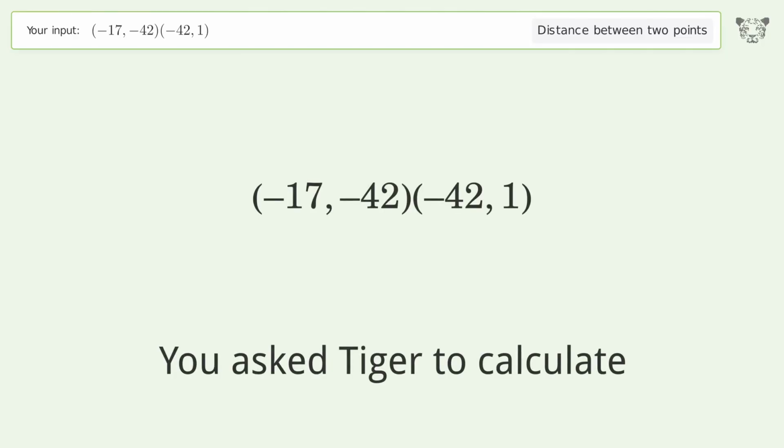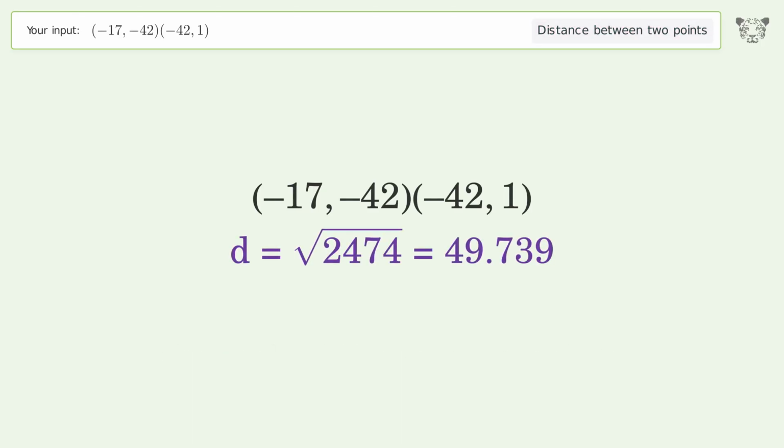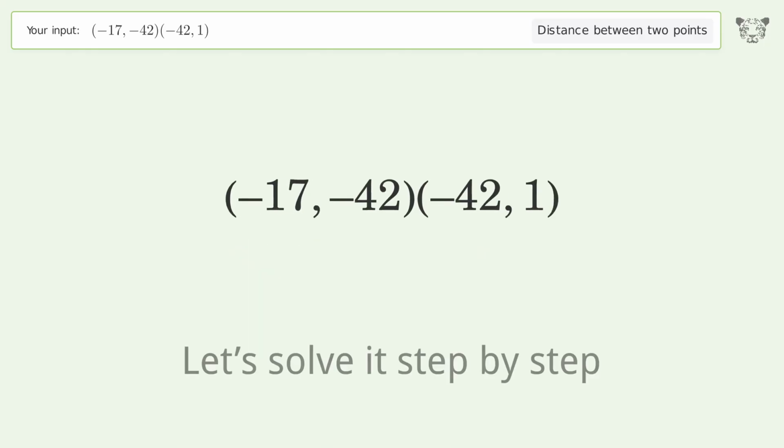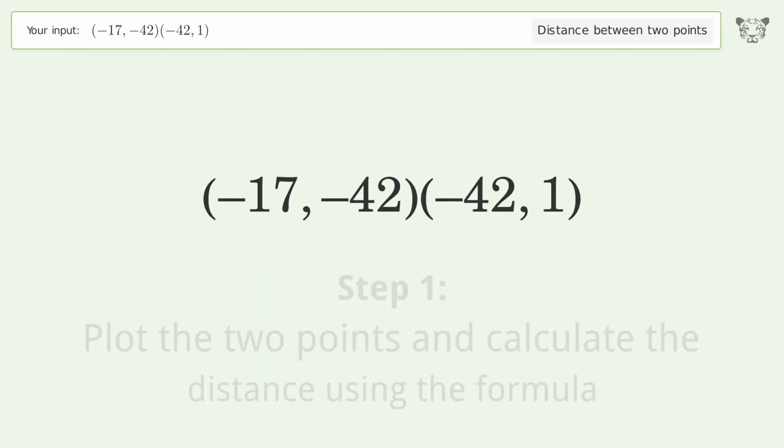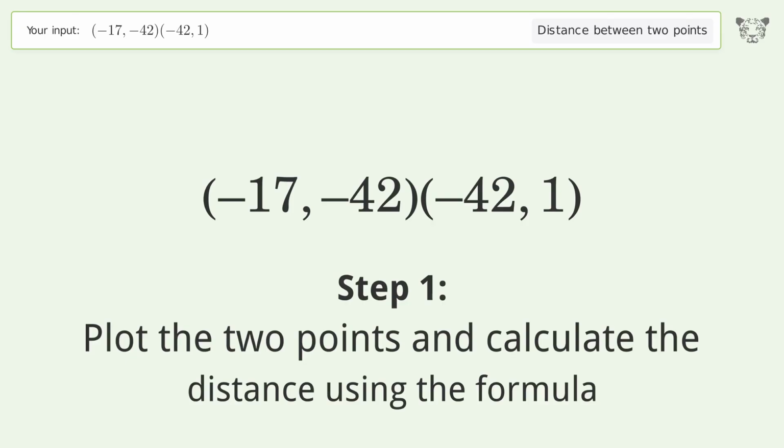You ask Tiger to calculate. This deals with the distance between 2 points. The distance between the 2 points is the square root of 2,474, or 49.739. Let's solve it step by step. Plot the 2 points and calculate the distance using the formula.